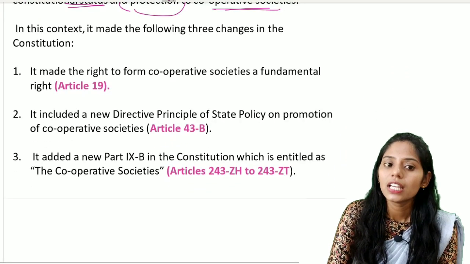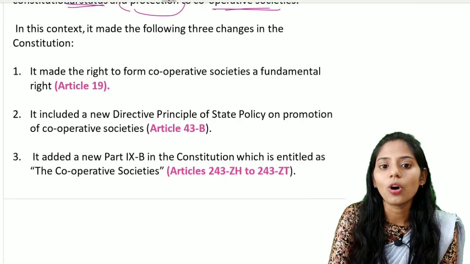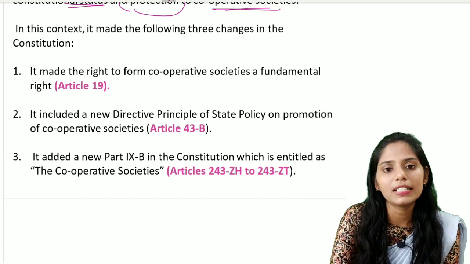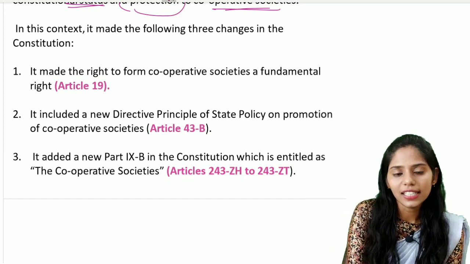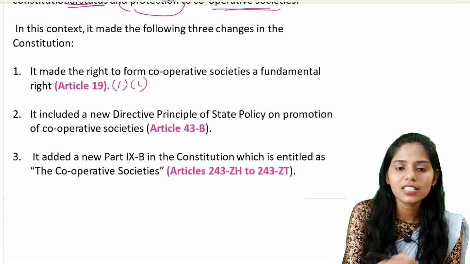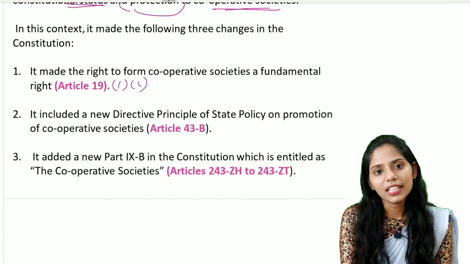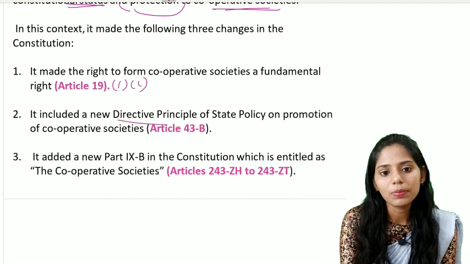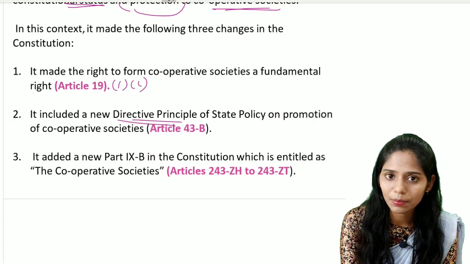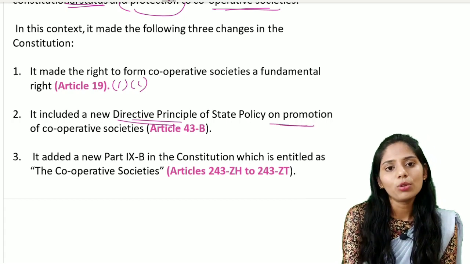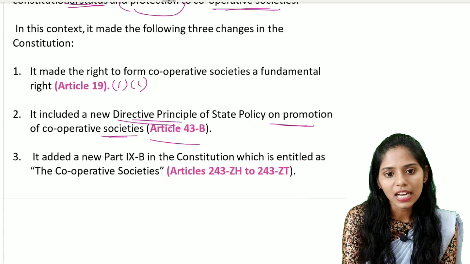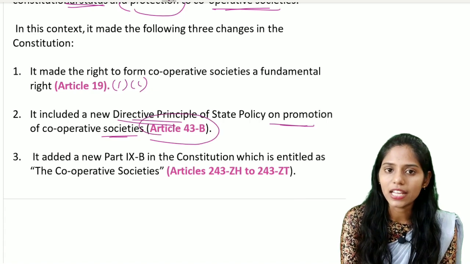The first one is, it made the right to form cooperative societies a fundamental right under Article 19(1)(c). And the next one is, it is also included in the DPSP, that is the Directive Principles of State Policy, on the promotion of cooperative societies under Article 43B as well.